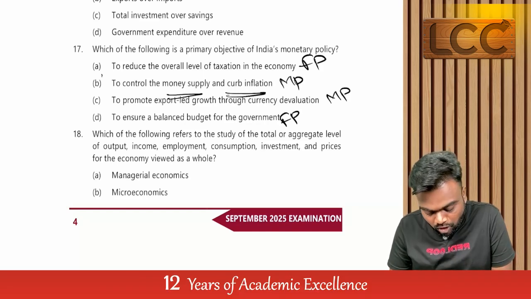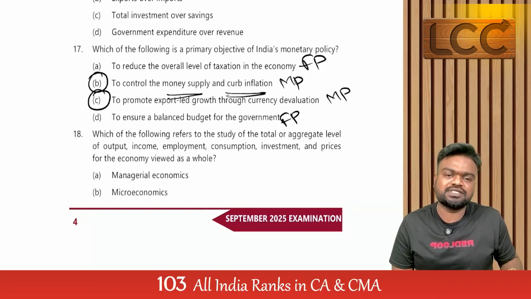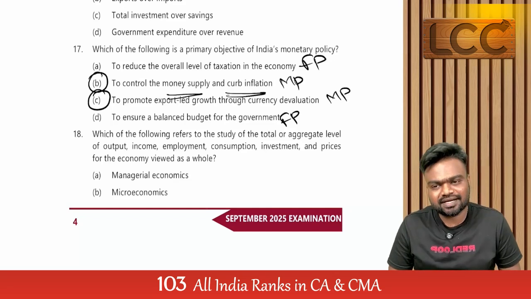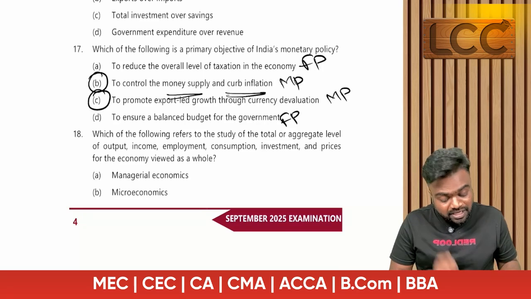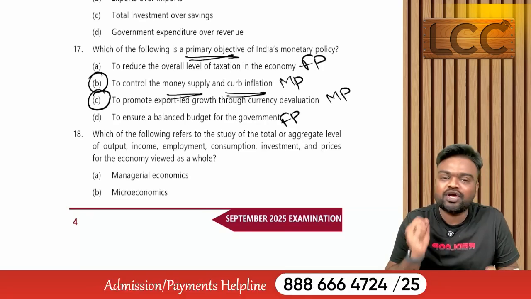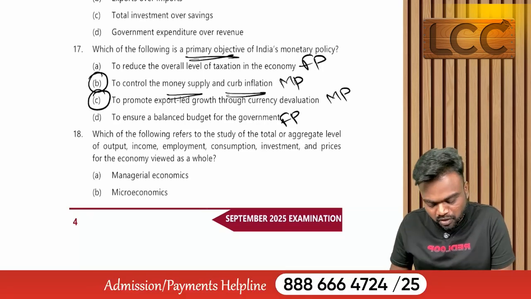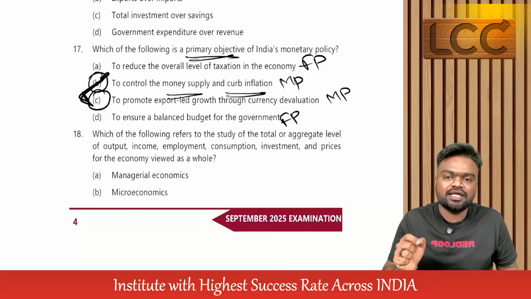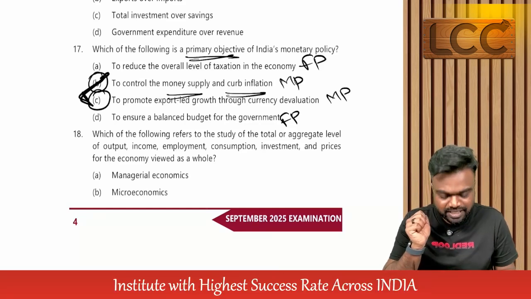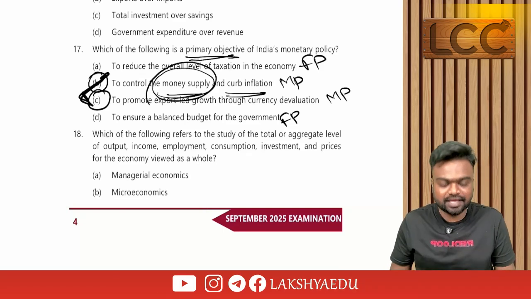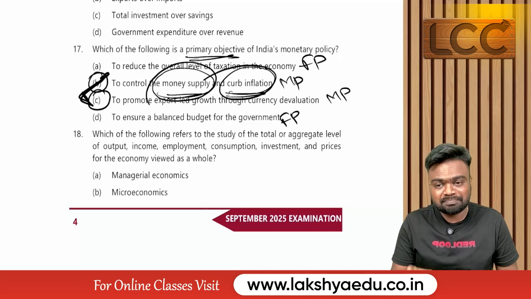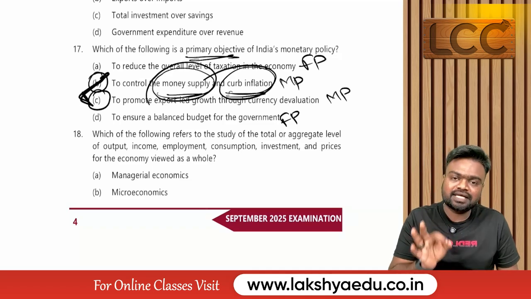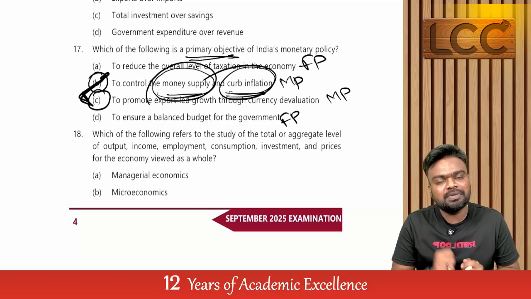That means there are two options, option B and option C. Now tell me which is the correct option, B or C, because both are monetary policies. But the question says which is the primary objective. That means option B. The primary objective of monetary policy is to control the money supply and curb inflation. So both B and C are correct, but B is the probable answer.